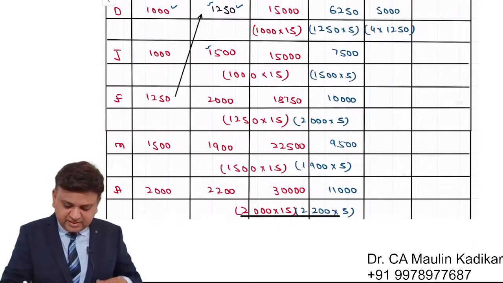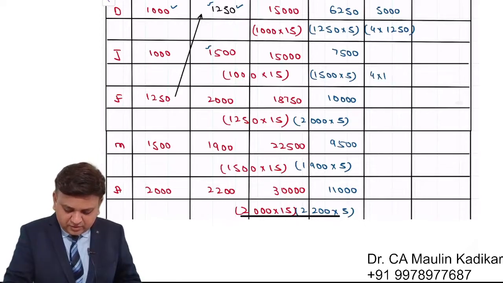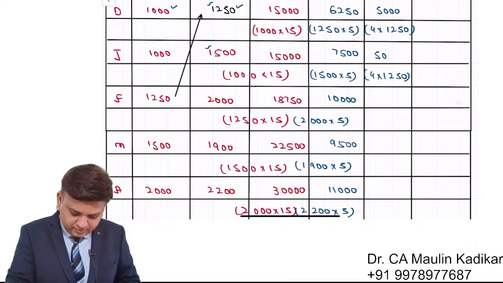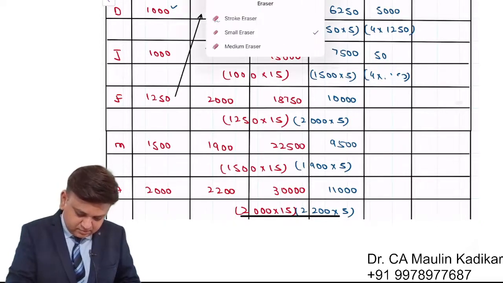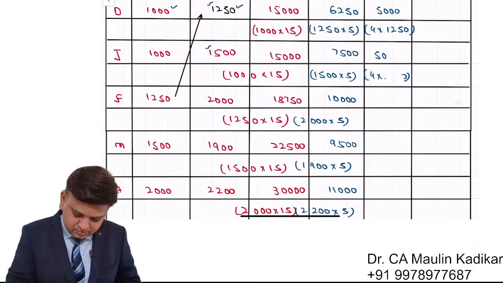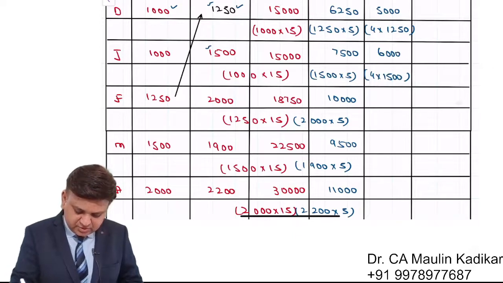In the month of January, it is 4 into 1250. I'm sorry, 4 into 1500, that comes to 6,000.